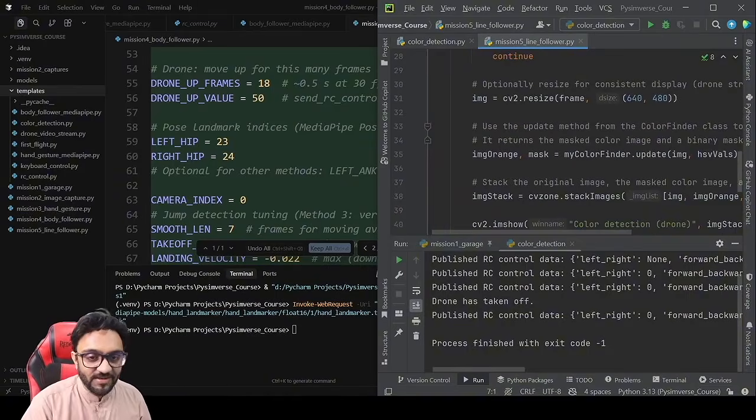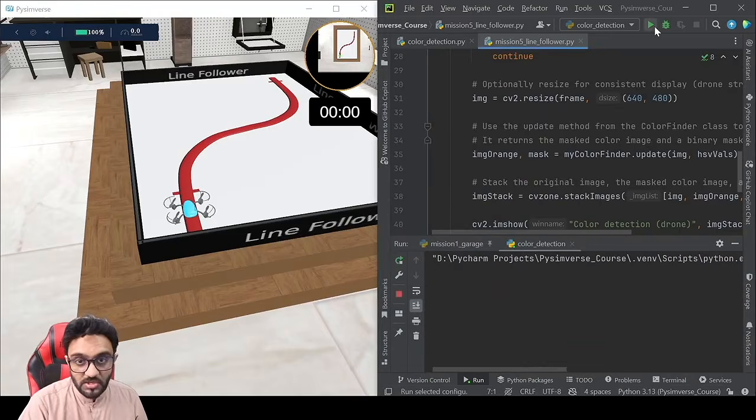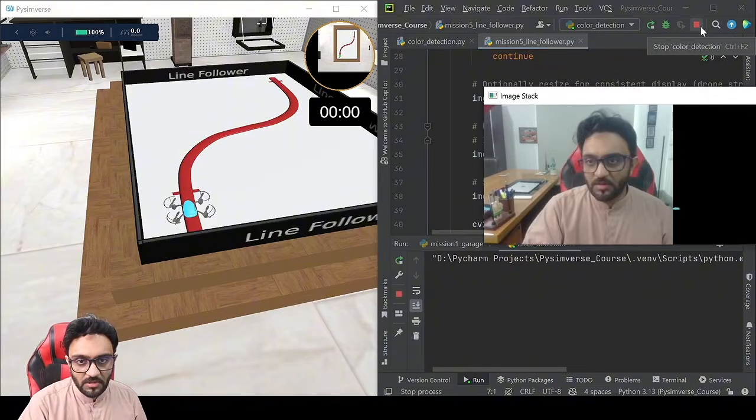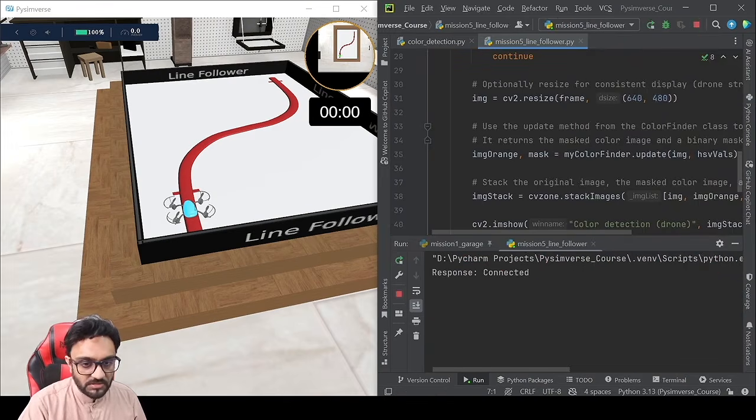Anyways, so now that we are getting the line, we can also show the AI what exactly we are getting, so that it understands what exactly to code, right? So let's run this. Actually, are we running mission 5? No, we are just running the color part. So that's why it's not connected and all that.